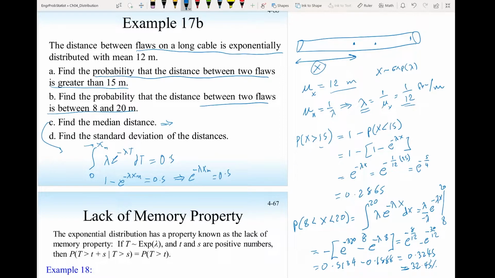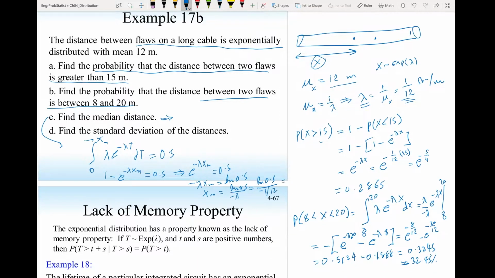Take the natural log, you will get minus λxm equal to the natural log of half. Then you solve for the median xm. So the median is 8.318 meters.